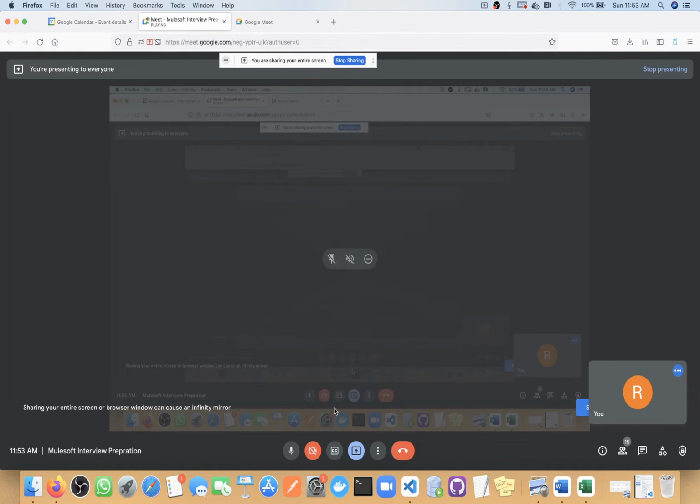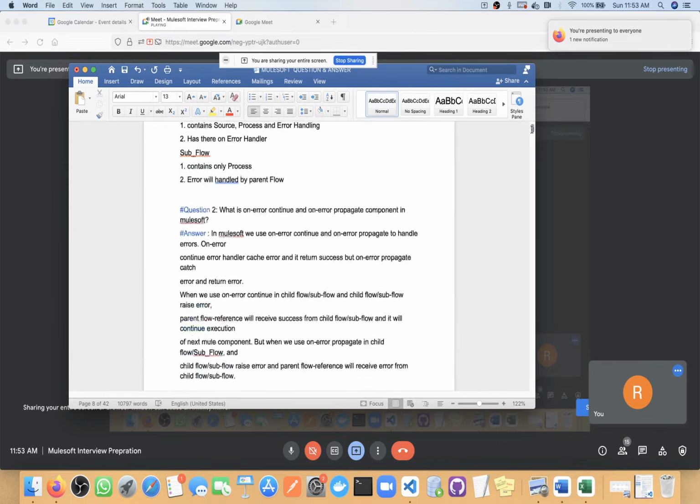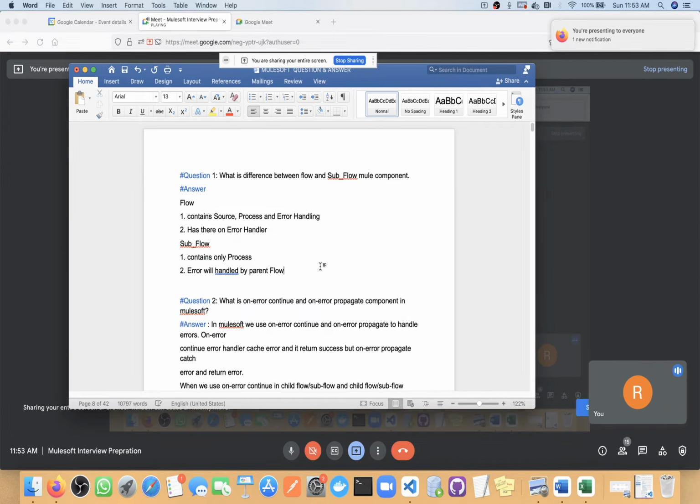Now let's move to the discussion. Initially I took very basic questions from different components and connectors, and in scenarios also we have very basic questions. Slowly we will keep increasing the levels.